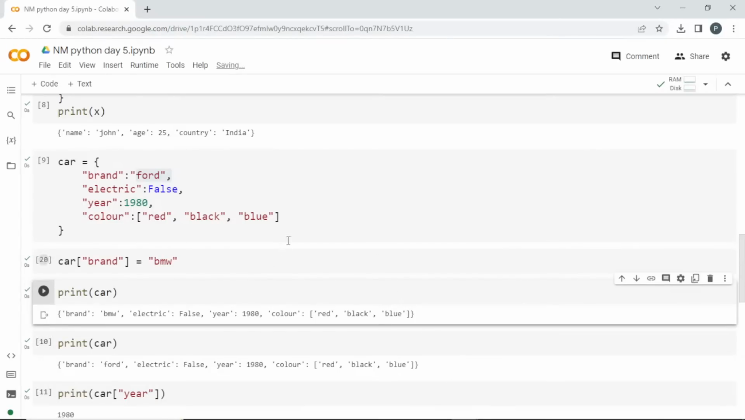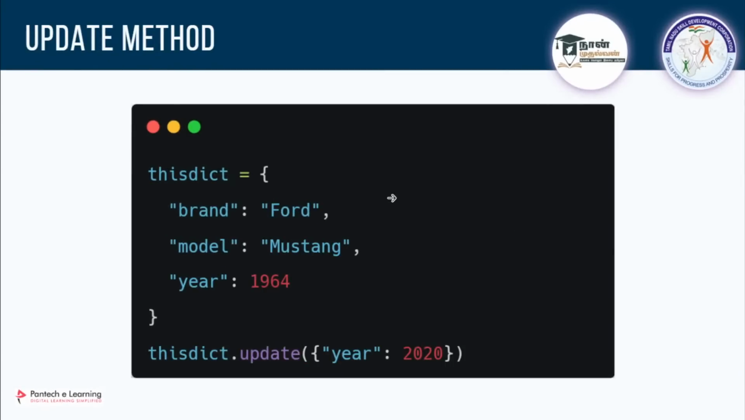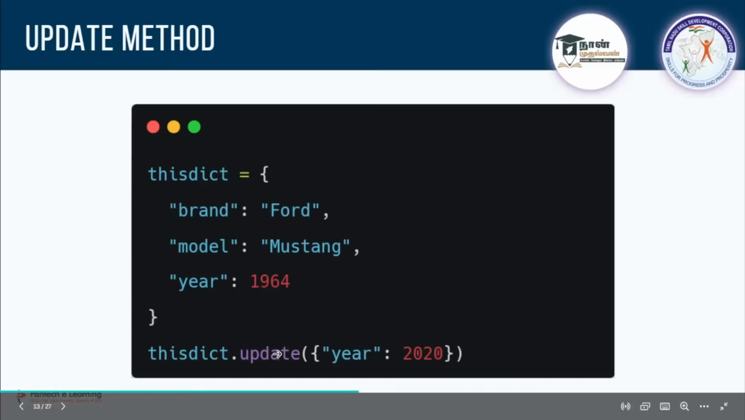Is it clear? So instead of that, you can use this dot update method also. You can call the name of the dictionary and use this dot update method, and you have to pass inside parentheses. Inside of that you have to create a dictionary again.